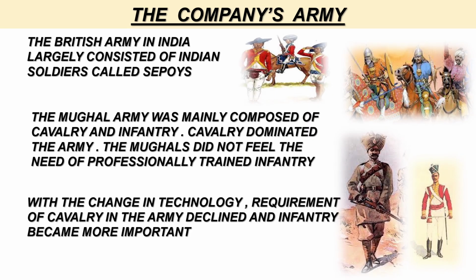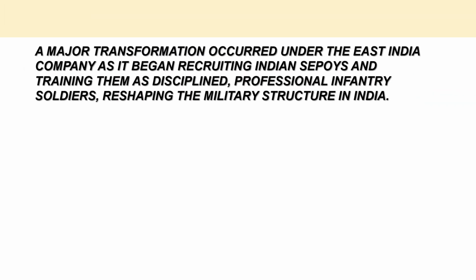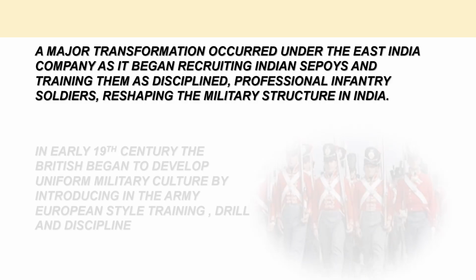The change in technology affected the company's army because the British Empire was fighting in Burma, Afghanistan, and Egypt, where soldiers were armed with muskets and matchlocks, and the soldiers of the company's army had to keep pace with the changing military requirements. A major transformation occurred under the East India Company as it began recruiting Indian sepoys and training them as disciplined professional infantry soldiers, reshaping the military structure in India.